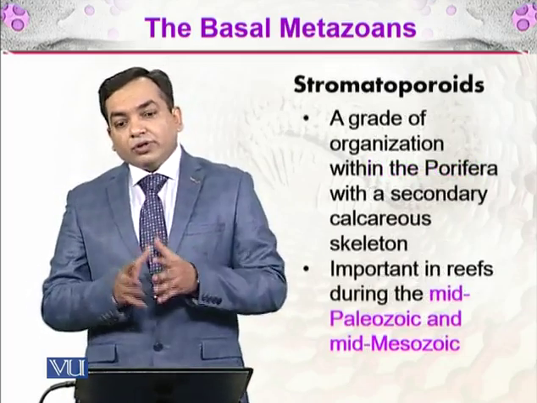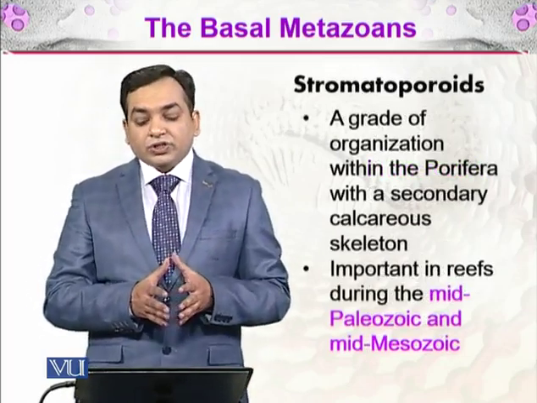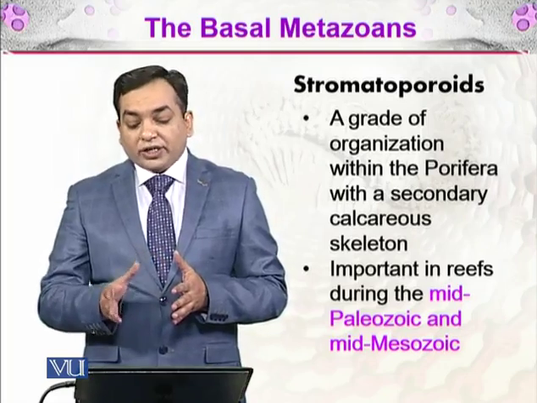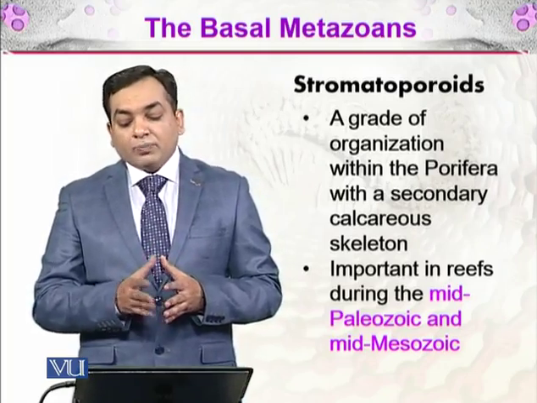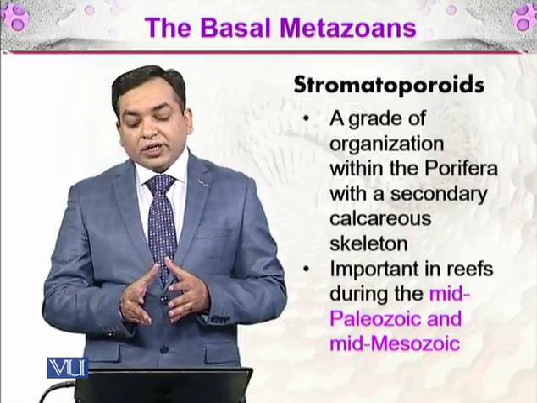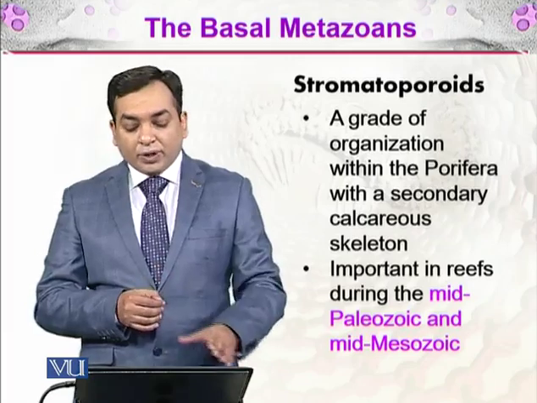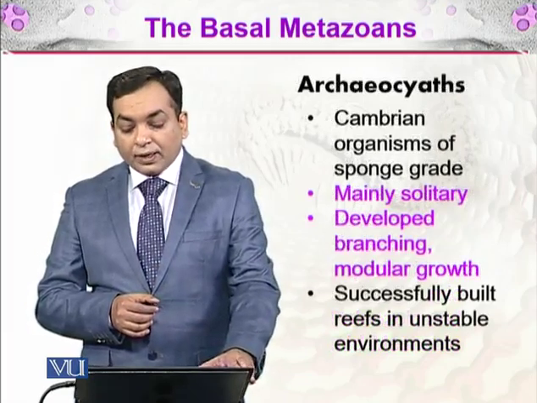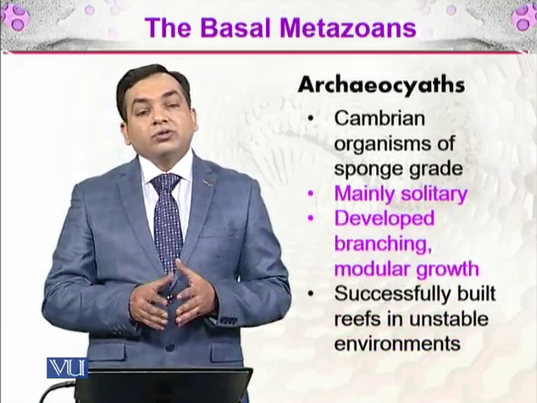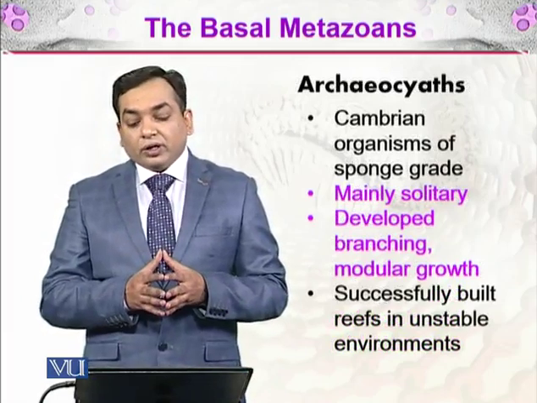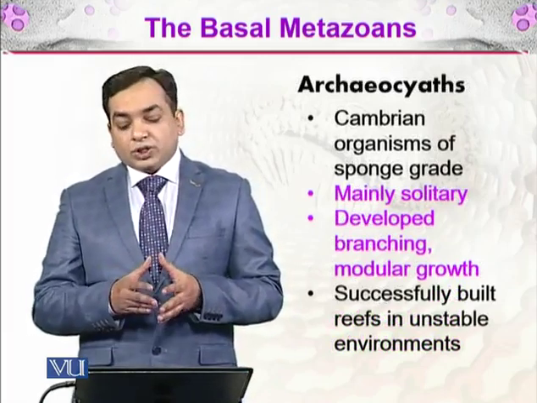And then there are further parts of the sponges, which are the stromatoporids, a grade of organization within the Porifera with a secondary calcareous skeleton, and they are important in reefs during the mid-Paleozoic and mid-Mesozoic era. And then there come the archaeocyaths. These are Cambrian organisms of the sponge grade.